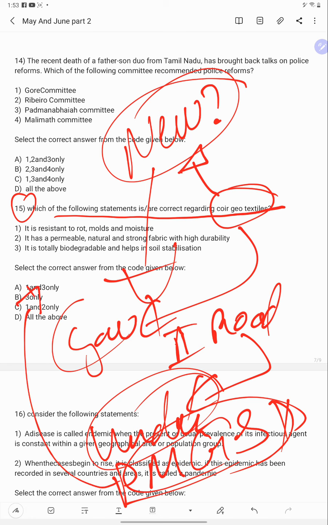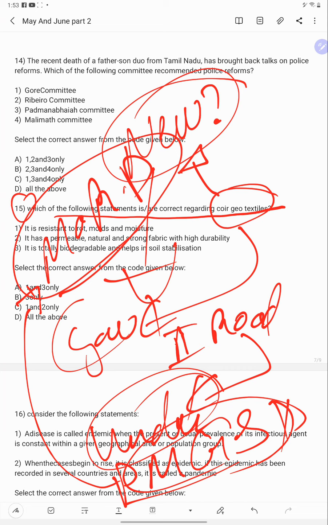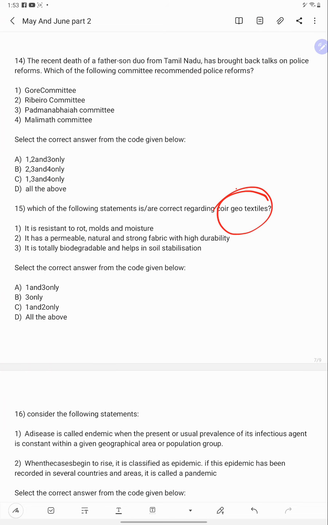This scheme is implemented under the Ministry of Rural Development. Now, definitely you have to know why this was ordered to be used in road construction.